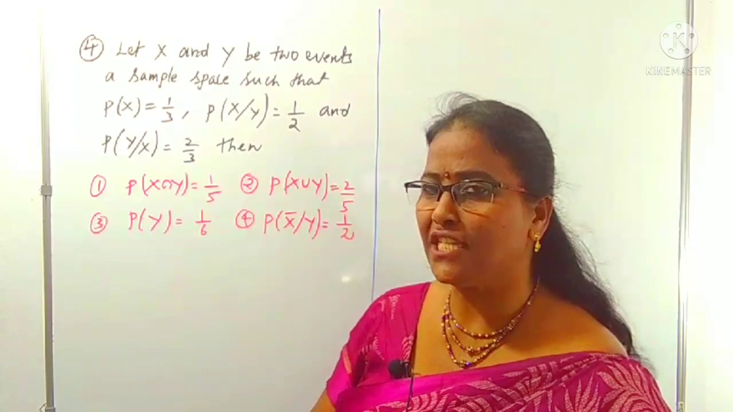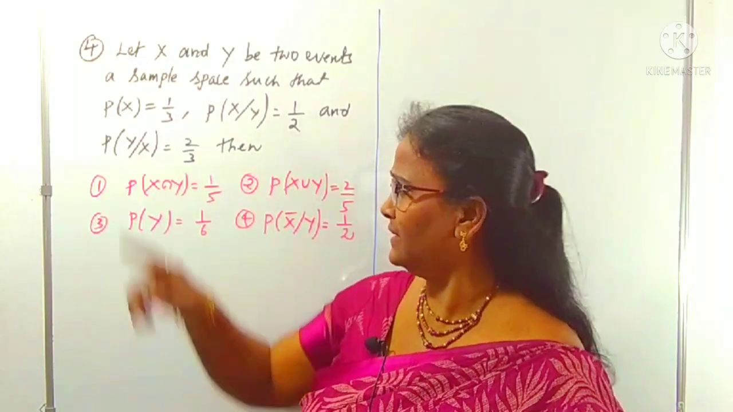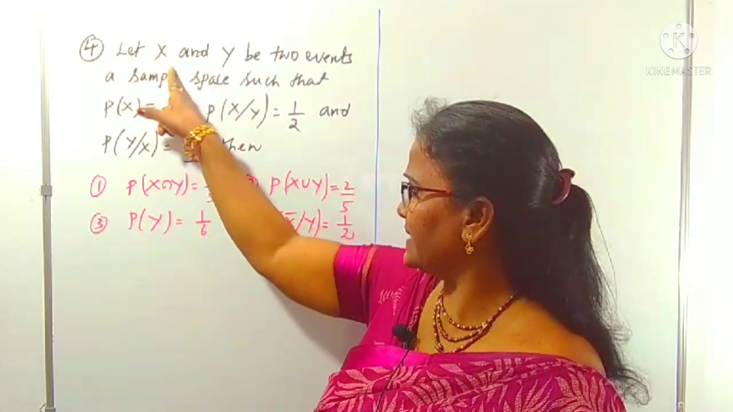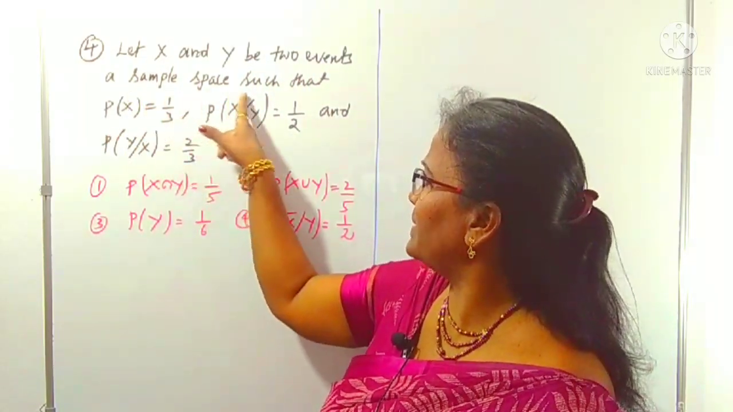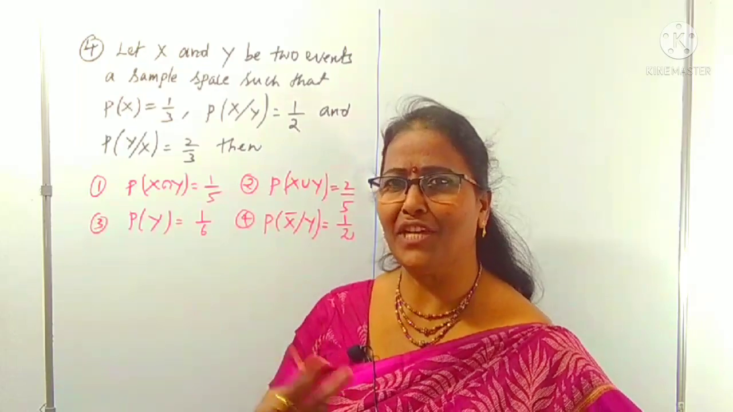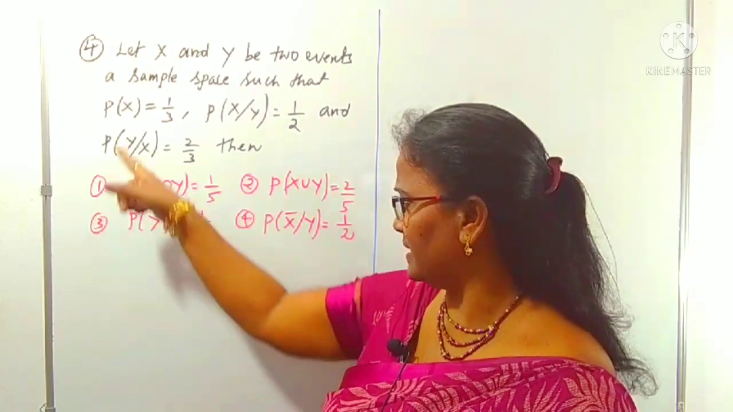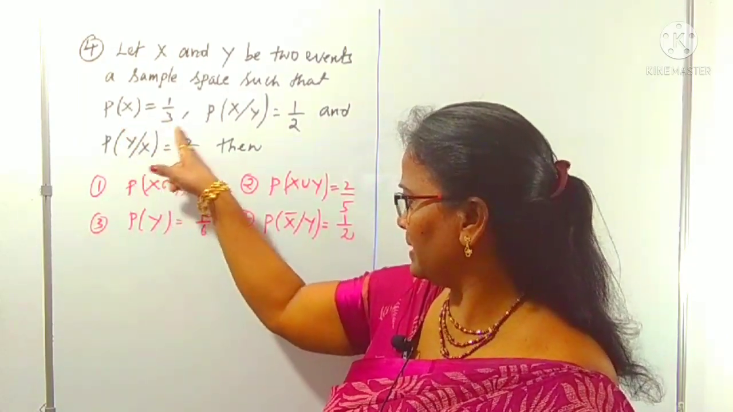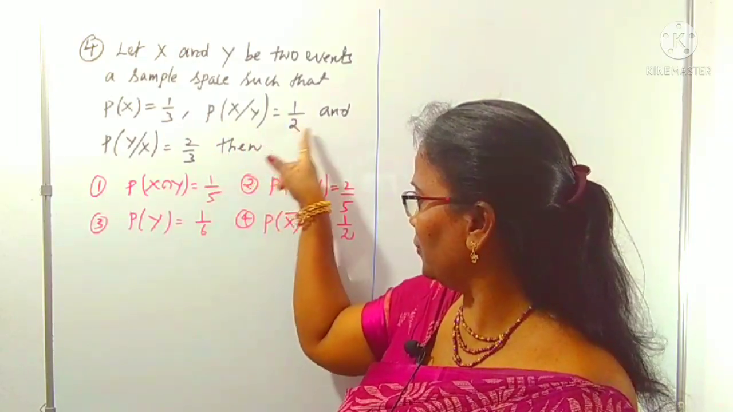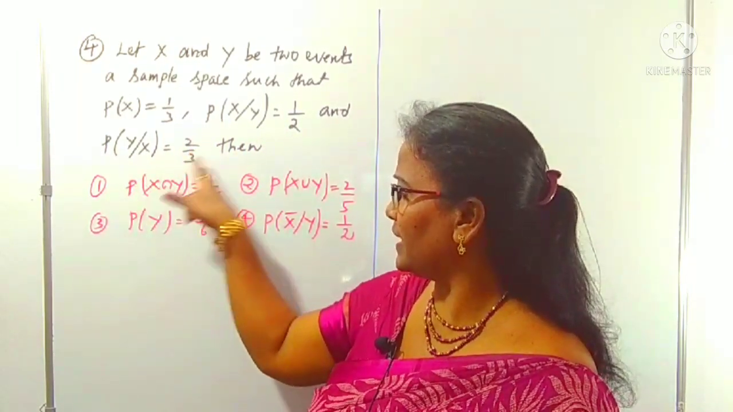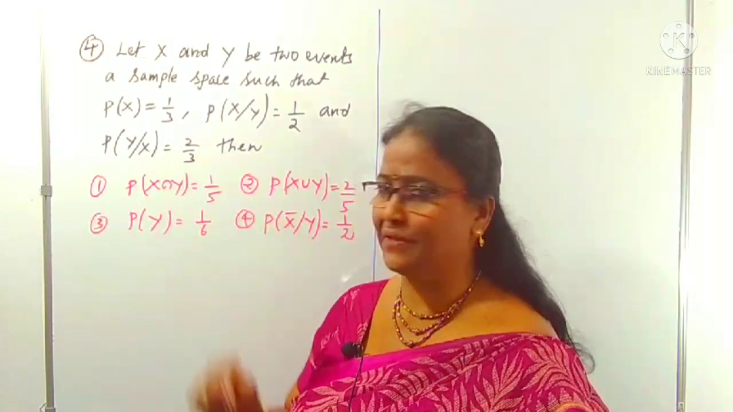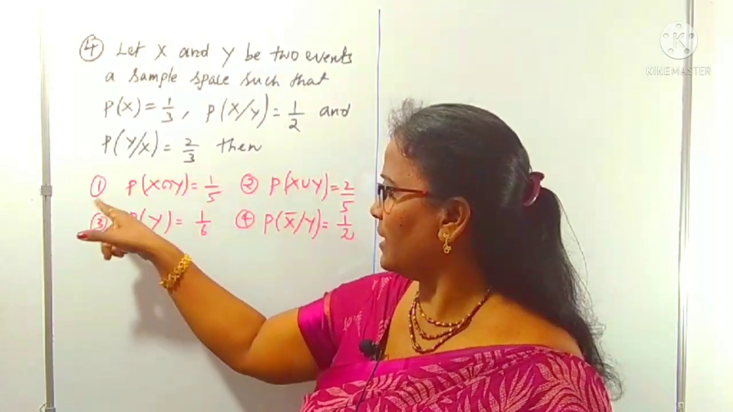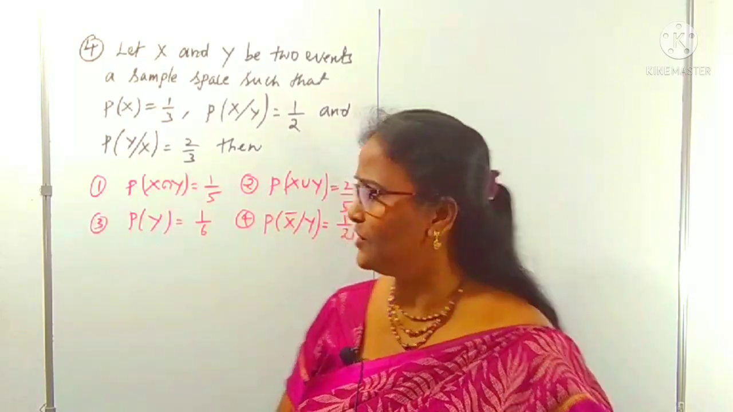Look at the next question. Just like the third question where A and B were there, here X and Y are there. Let X and Y be two events in a sample space such that P of X is 1 by 3, P of X given Y is 1 by 2, and P of Y given X is 2 by 3. We have to find out which option is correct.